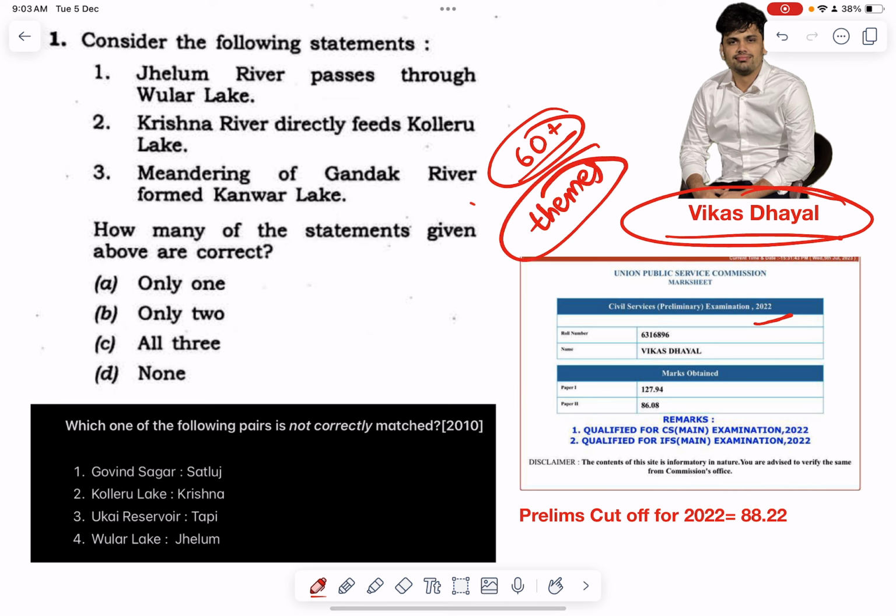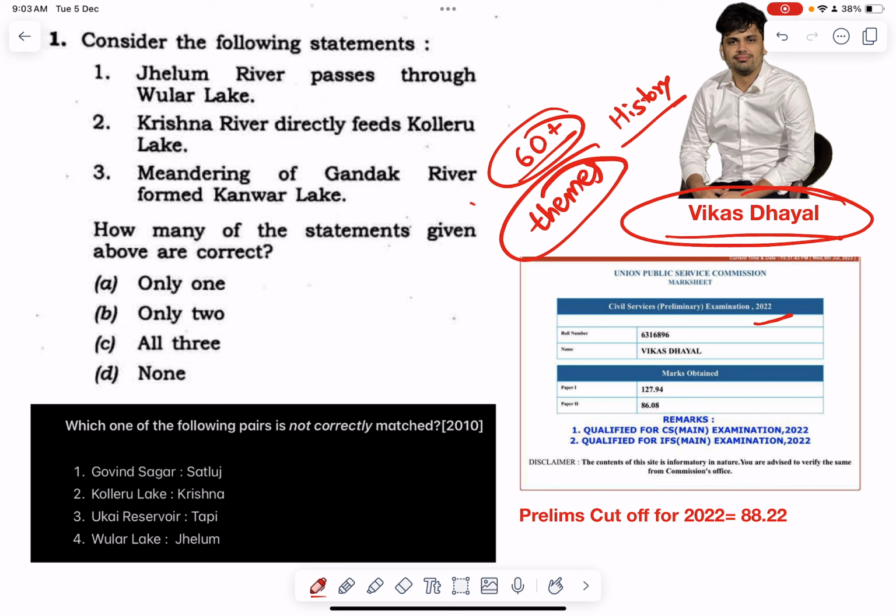Rather than looking at the exam in the manner that there are subjects called history, geography, polity, etc., you should look at this exam in terms of themes which are going to appear. Themes of history, themes of environment, themes of mapping, themes of polity, themes of economy, etc.